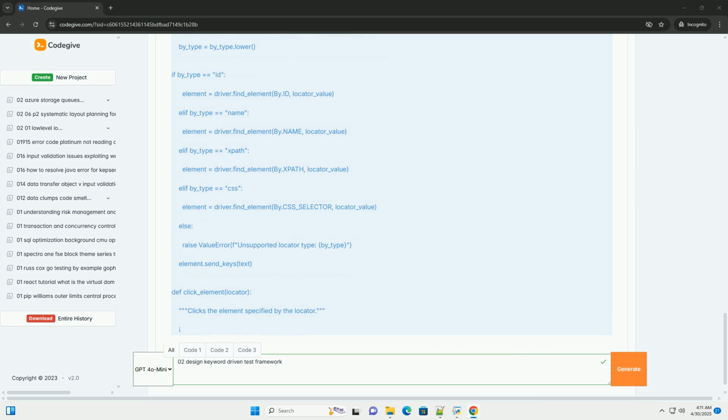9. Reporting. Pytest has excellent built-in reporting capabilities. You can use plugins like pytest-html to generate HTML reports. Then, run pytest with the --html option. This will generate an HTML report named report.html in your project directory.